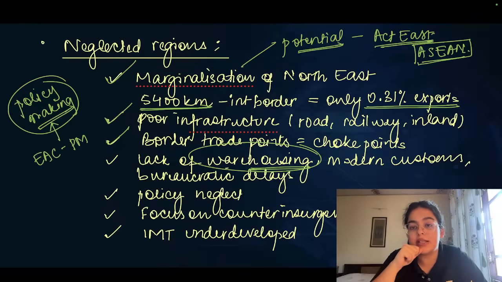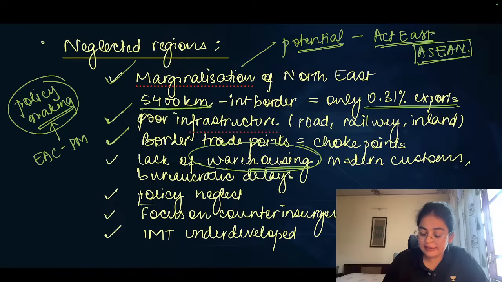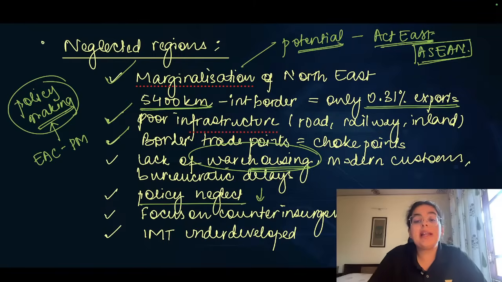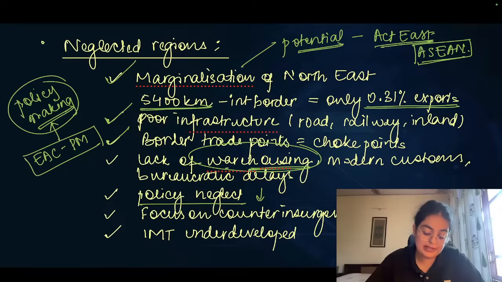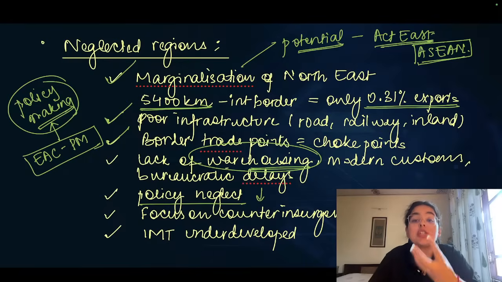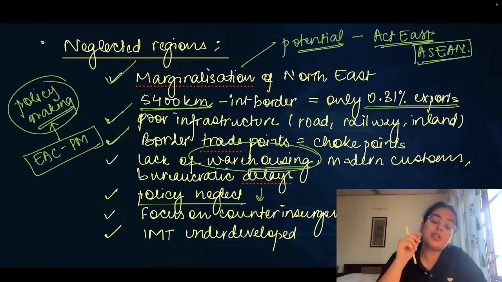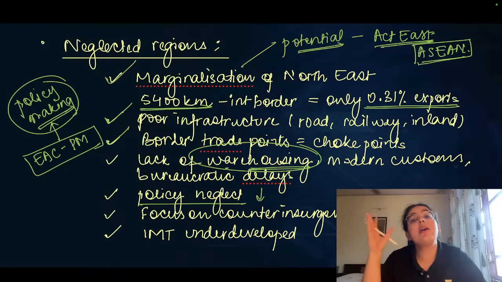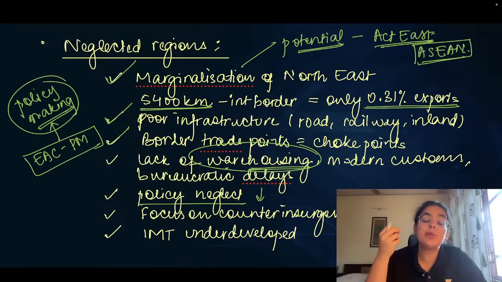these neglected regions. The policy neglect and the lack of representation in bodies such as the Prime Minister's Economic Advisory Council is concerning. Even when we recently made a strategic document on India's exports, there was no mention of the northeastern sector. So we do not even discuss in our policy documents and vision documents how we are going to be using the northeastern sector. There is excessive focus.